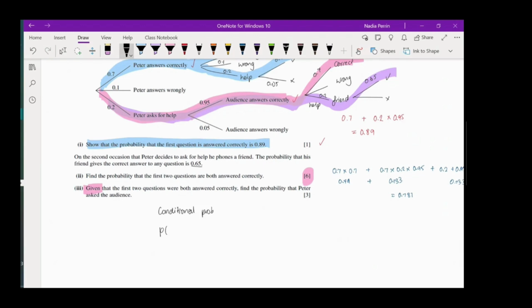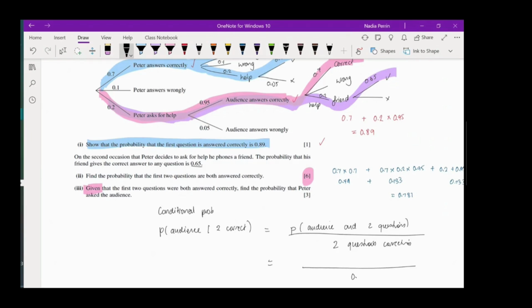Find the probability that Peter asked the audience. So it's the probability that he asked the audience, given he got 2 correct. With that formula, remember the top is going to be both of those situations happening simultaneously. So he asked the audience and gets 2 questions correct. And the bottom is just all the possible ways of getting 2 questions correct. Now you'll notice that that bottom is the answer from above.